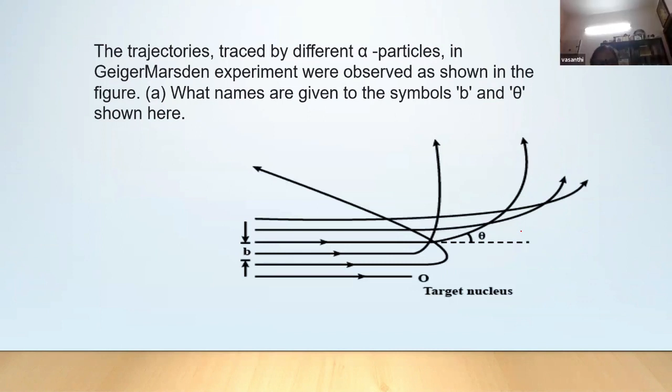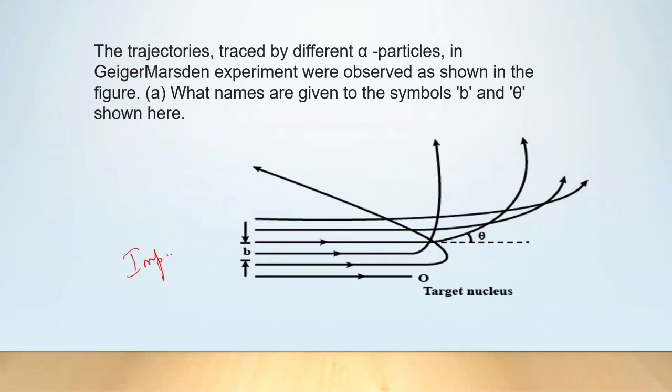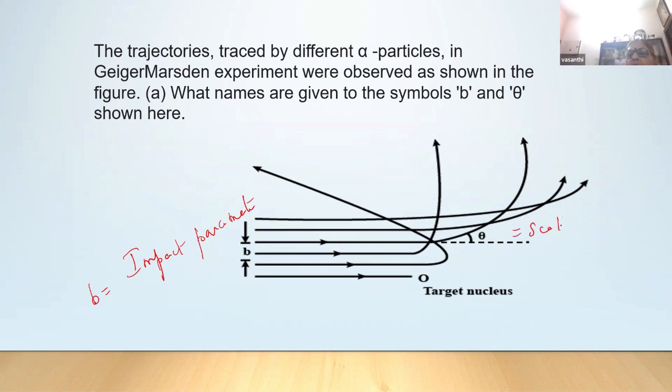Okay, this was a question. The trajectories traced by different alpha particles in the Geiger-Marsden experiment were observed as shown. What names are given to the symbols b and theta? What is b? It was one question for 2 marks. This was asked. b is the impact parameter. Theta is the scattering angle.